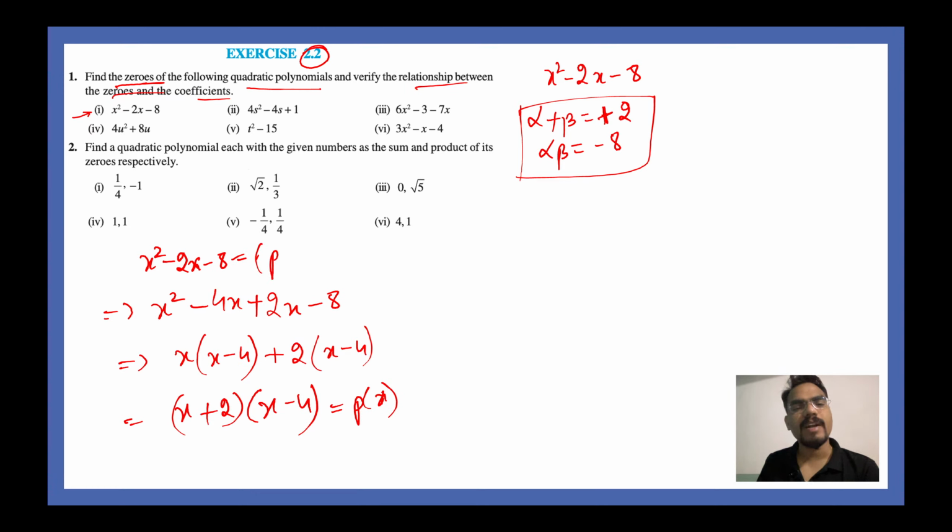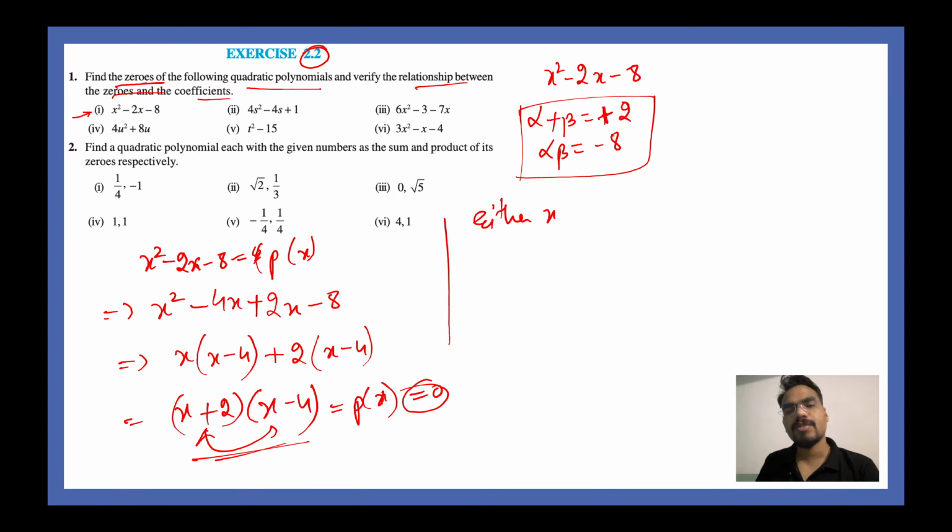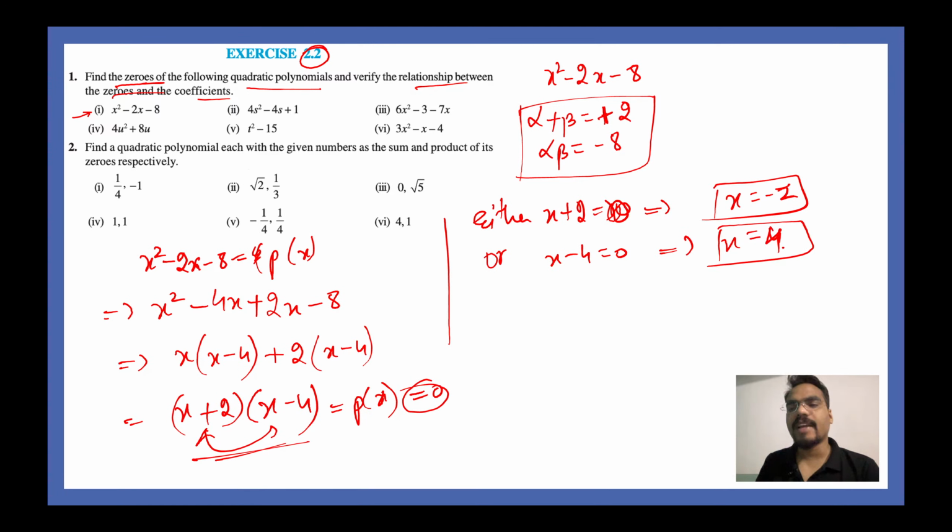So this is also a polynomial, right? P of x is equal to this. This is another method to write down P of x. Now to find the zeros, all you have to do is put P of x equal to 0. Then either x plus 2 is equal to 0, in which case x will be equal to minus 2, or x minus 4 is equal to 0, in which case x is equal to 4. So put x equal to 4, put x equal to minus 2, and to your surprise you will get the value as 0. The value of this polynomial will be equal to 0.